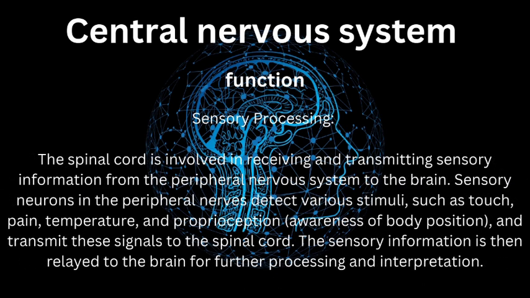Now, the function of the spinal cord involves: First, sensory processing. The spinal cord is involved in receiving and transmitting sensory information from the peripheral nervous system to the brain. Sensory neurons in the peripheral nerves detect various stimuli, such as touch, pain, temperature, and proprioception (awareness of body position), and transmit these signals to the spinal cord. The sensory information is then relayed to the brain for further processing and interpretation.